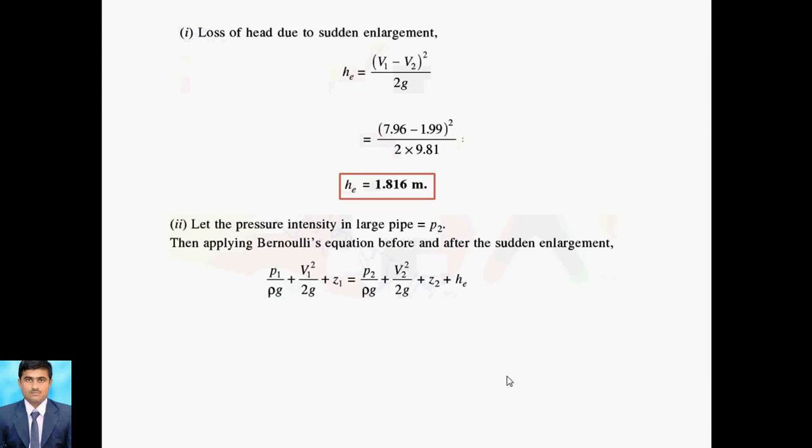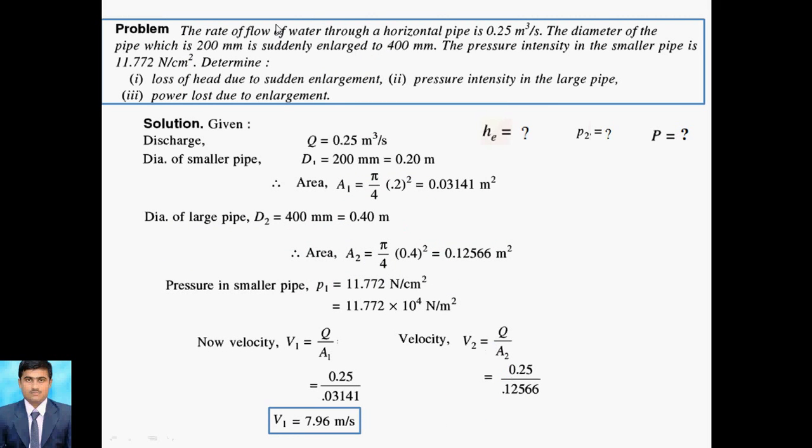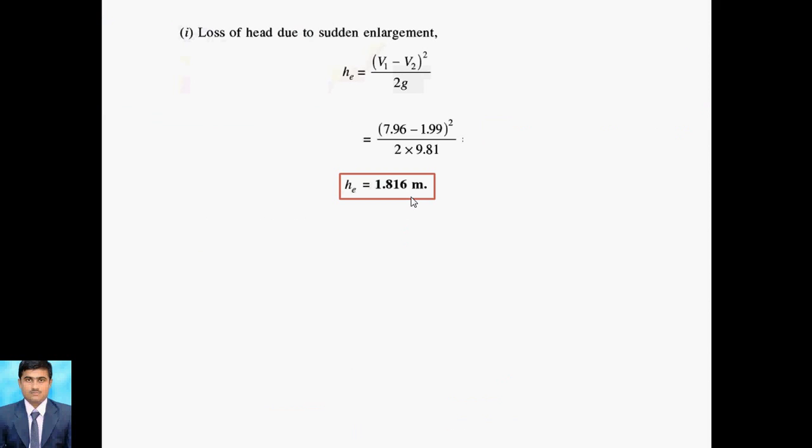So P1 by rho g. We know that rho is 1000 because water is flowing through this pipe, as given in the problem. It is given to you that water is flowing through a horizontal pipe. Okay, so now we go for this sudden enlargement.